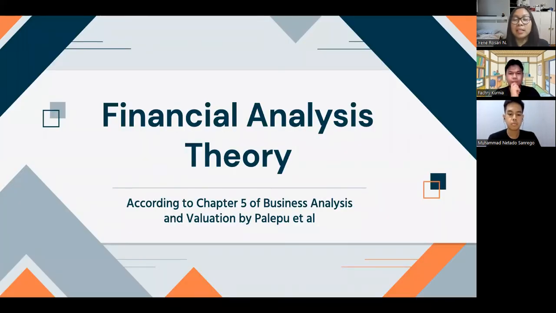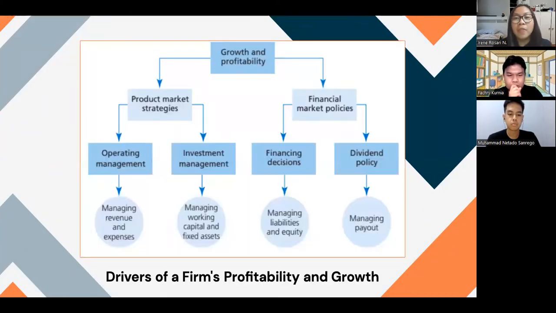First of all, we're going to talk about the financial analysis theory. The first is the drivers of a firm's profitability and growth, which consist of operating product market strategies and financial market strategies. For further explanation, we will explain in the next slide.